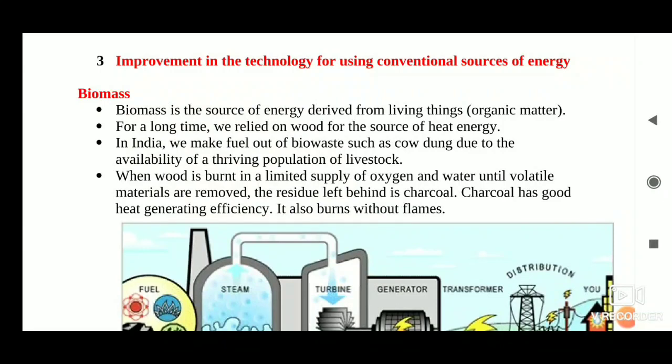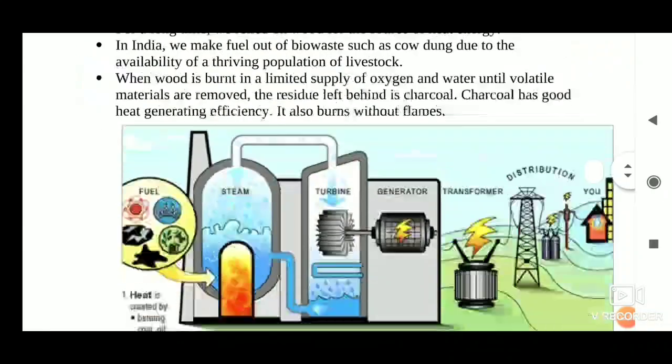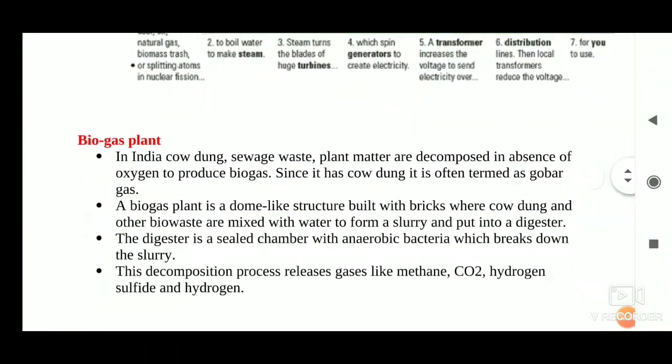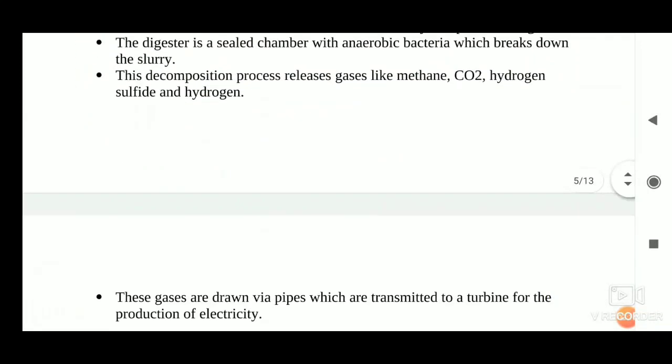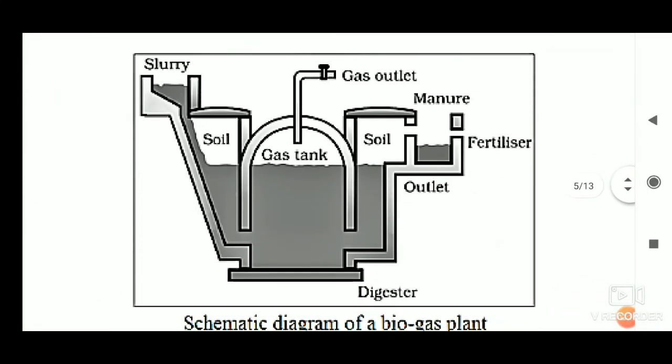Similarly, cow dung, various plant material like the residue after harvesting the crops, vegetable waste and sewage are decomposed in the absence of oxygen to give biogas. Since the starting material is mainly cow dung, it is popularly known as gobar gas. Biogas is produced in a plant as you are able to see in this diagram. This plant has a dome-like structure built with bricks.